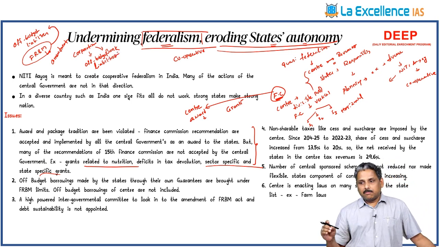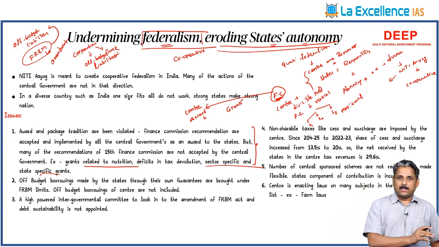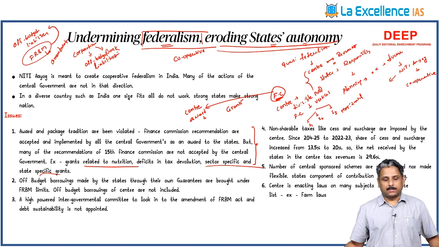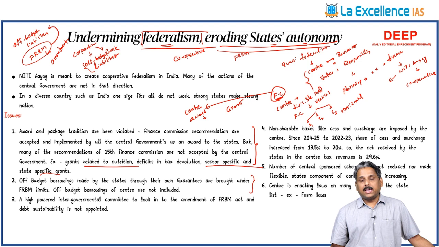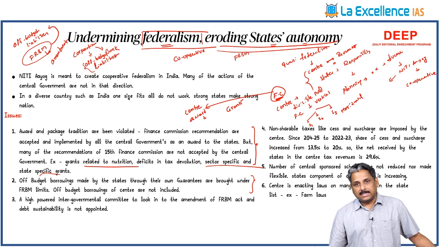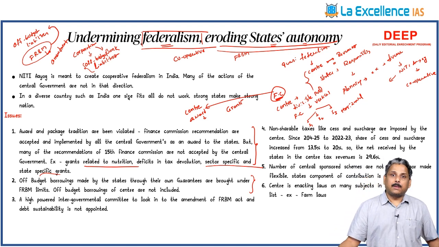So it means many of the borrowings, which have been borrowed through the route of corporations, are not included in the budget document. These are called off-budget liabilities. These off-budget liabilities were not within the FRBM limit earlier. But from this year onwards, they have been brought under the FRBM limits. It means the borrowing capacity of the states is going to decrease and the states are expected to depend more on the center. On the other side, the center's off-budget liabilities are not brought under FRBM limits. Only the states' off-budget liabilities are brought under the FRBM limits.